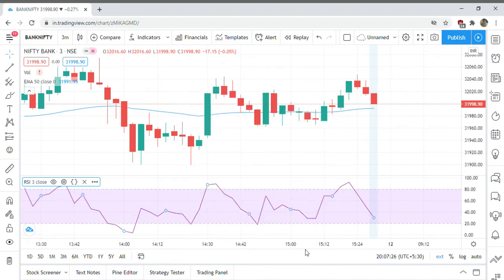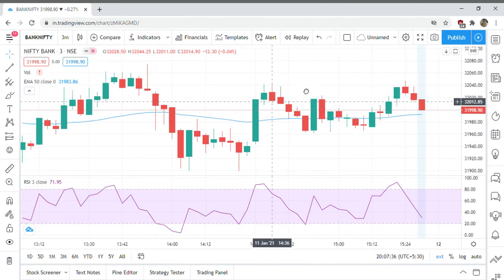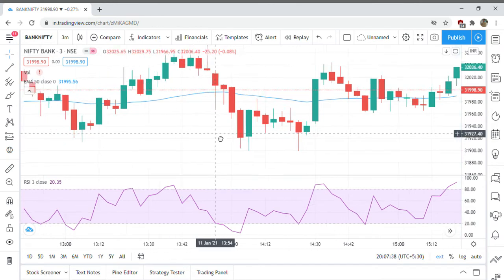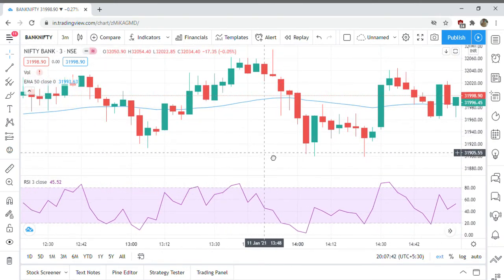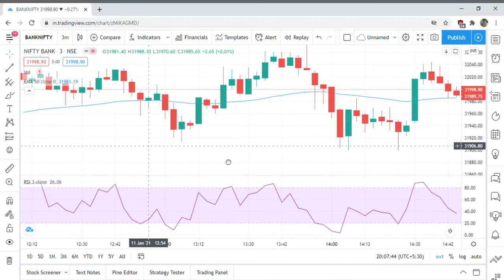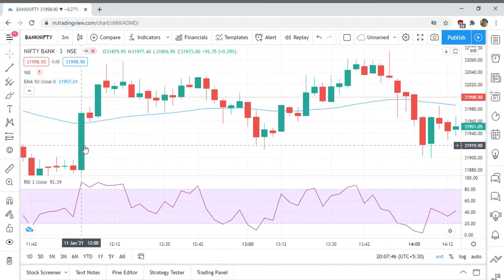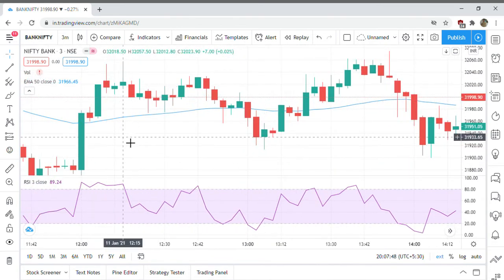Now in this strategy, we do scalping. The target would be 1:1. Now as we see, this is today's Bank Nifty chart, that is 11th of January.